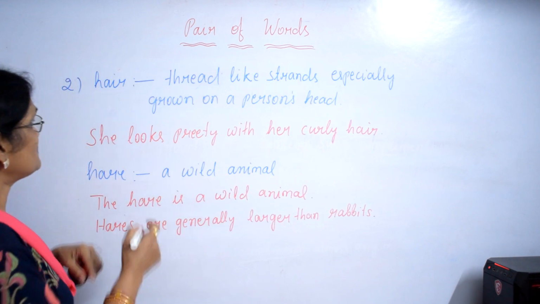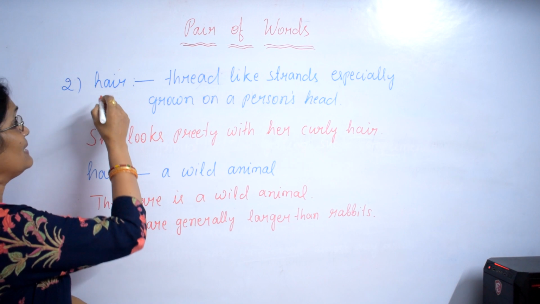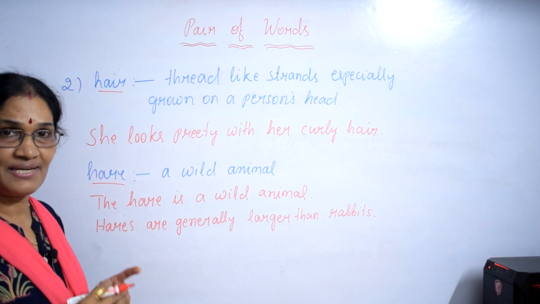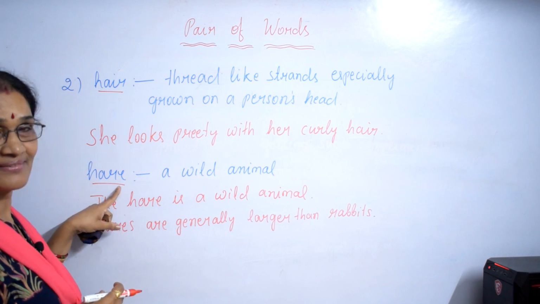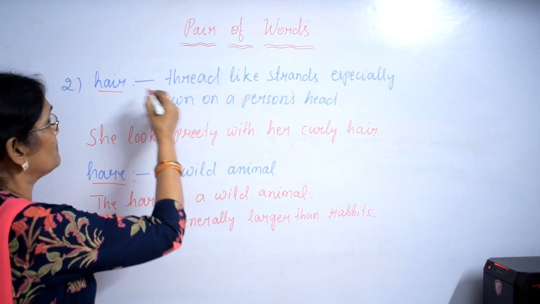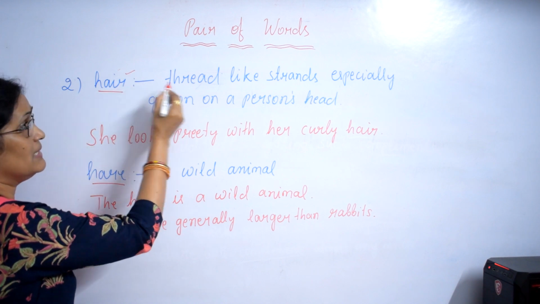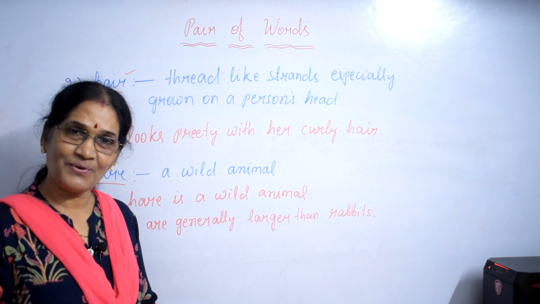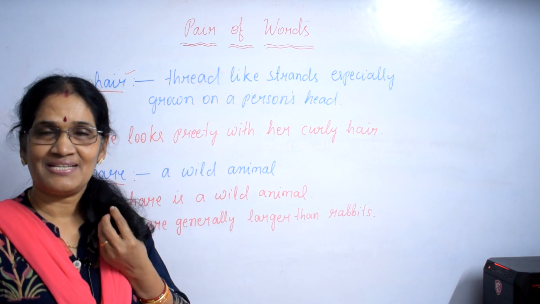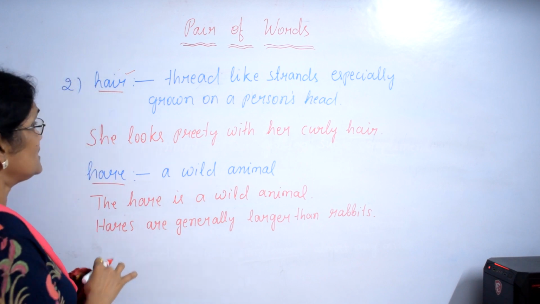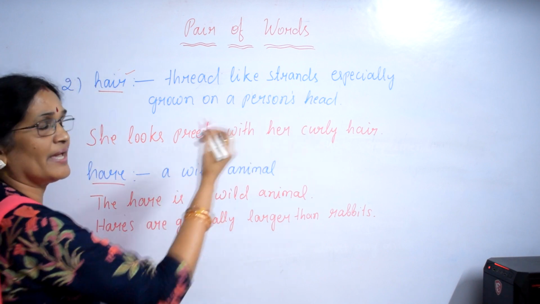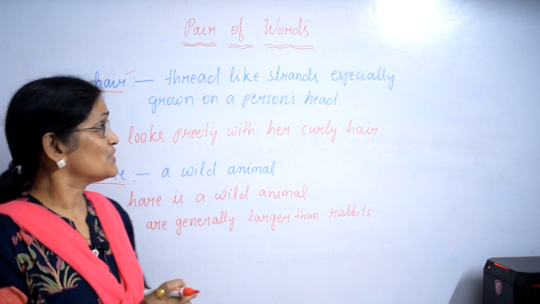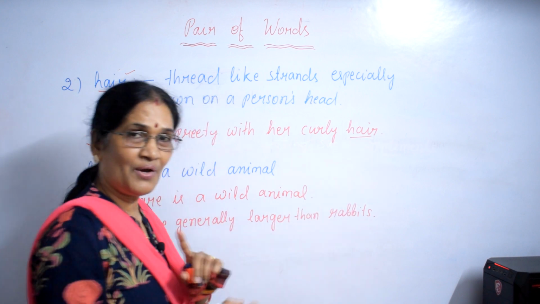Then see the difference between hair and hare. H-A-I-R, H-A-R-E. When you pronounce, R is silent, right? Hair, hare. Thread-like meaning of hair, H-A-I-R: thread-like strands especially grown on a person's head. Okay, what is this structure? It is hair. She looks pretty with her curly hair. I like my hair. So, the word hair is a noun.